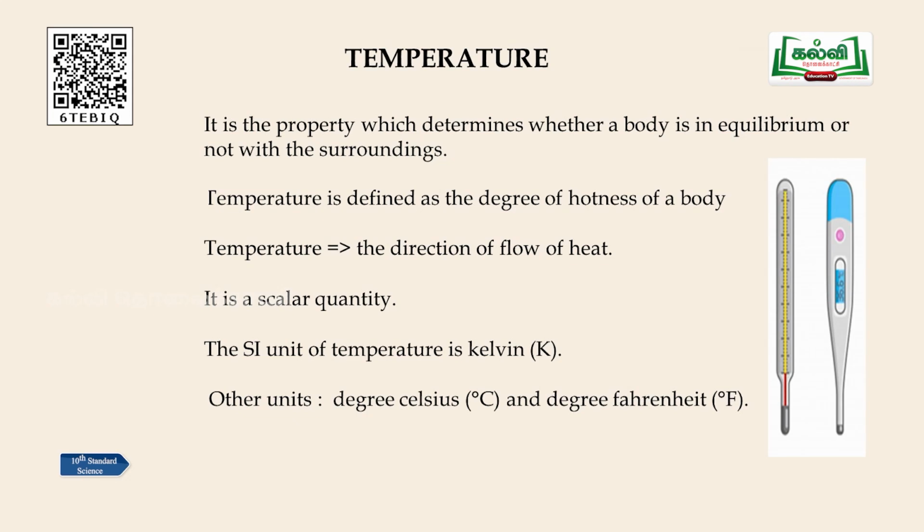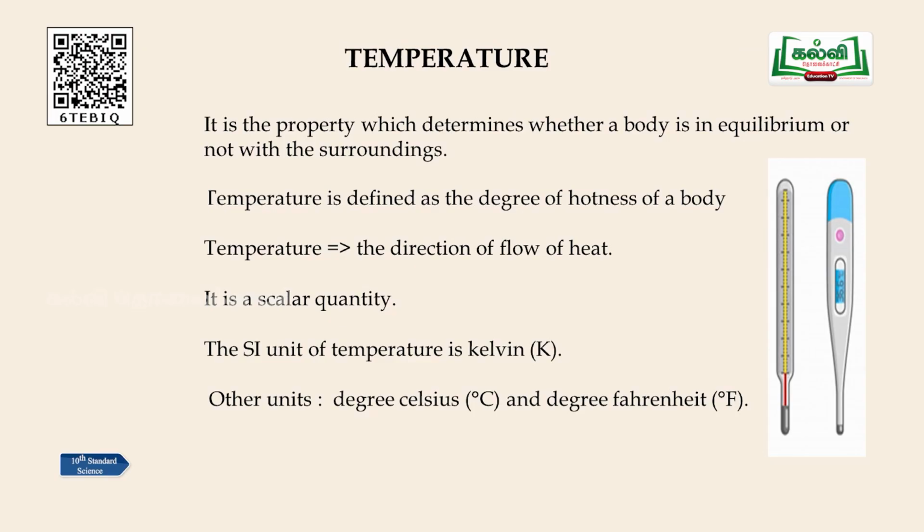Now, when we go to the proper definition for temperature, we have to define it as a property which determines whether a body is in equilibrium or not with the surroundings. This is a correct definition. One more definition is that it is the average kinetic energy possessed by an object. When we talk about temperature, we can say there is a flow of heat energy from one end of an object to the other end. So, temperature is a property which determines the direction of flow of heat energy.